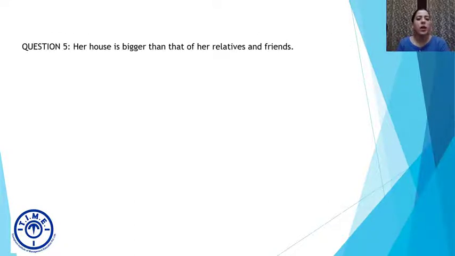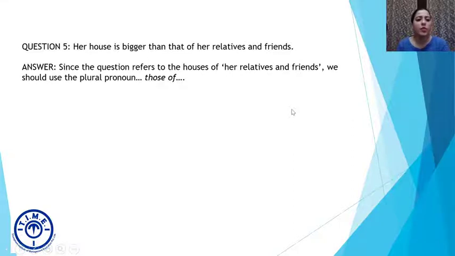All right, let's move on to the next question. Question number 5. Her house is bigger than that of her relatives and friends. Now, that is singular. Those is plural. This is singular. These is plural. So, if I combine the houses of relatives and friends, it's definitely more than one, which is why my correction should be: her house is bigger than those of her relatives and friends. Okay, so I will use the plural form of that.